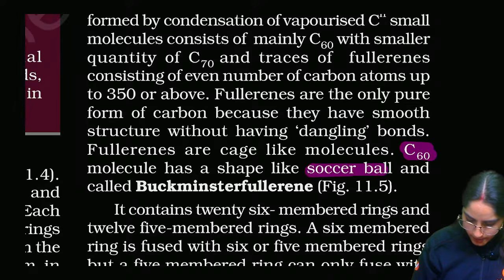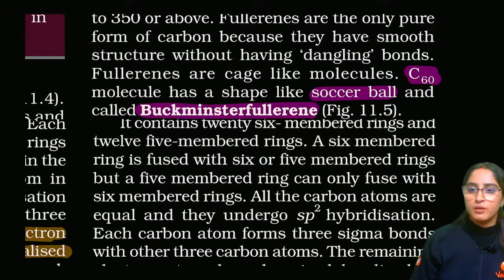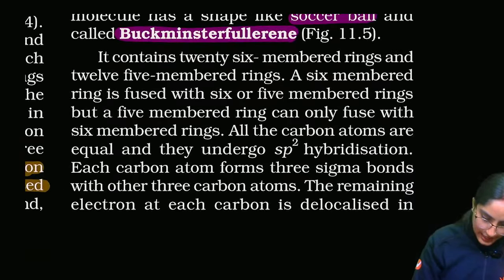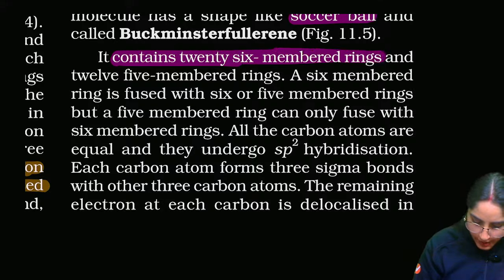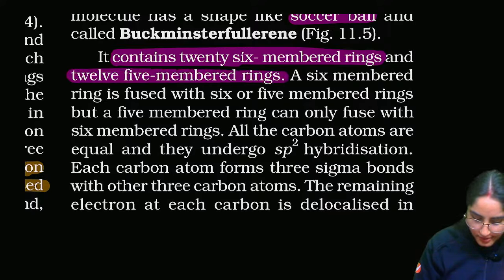C60 has a shape like a soccer ball, and that is also called Buckminster fullerene. It contains, now this is highly important, 20 six-membered rings and 12 five-membered rings.